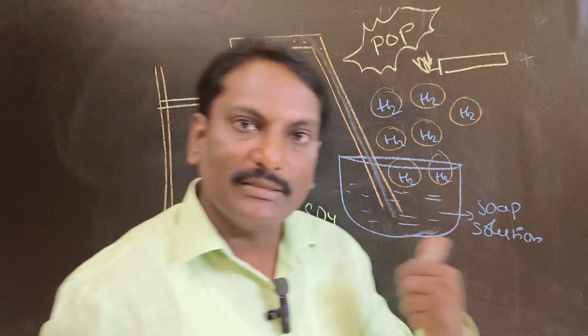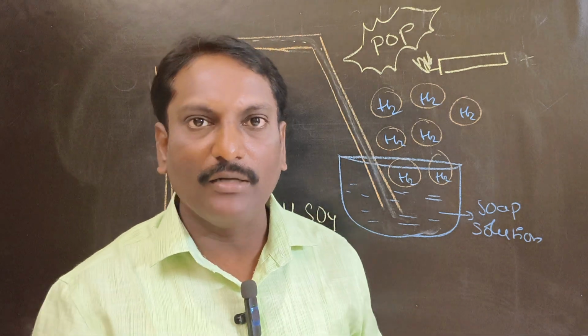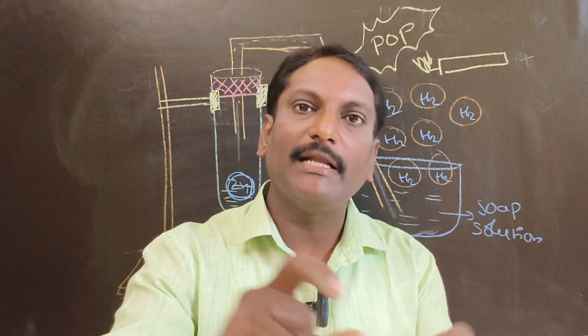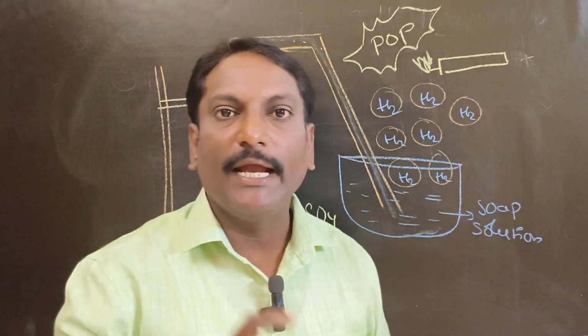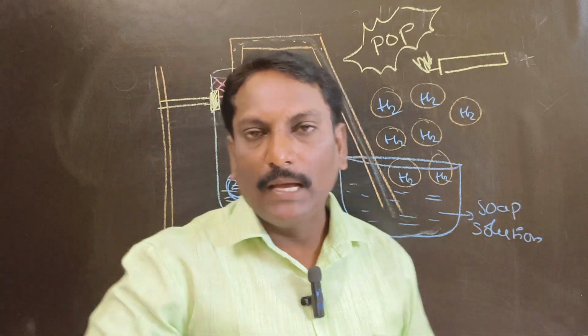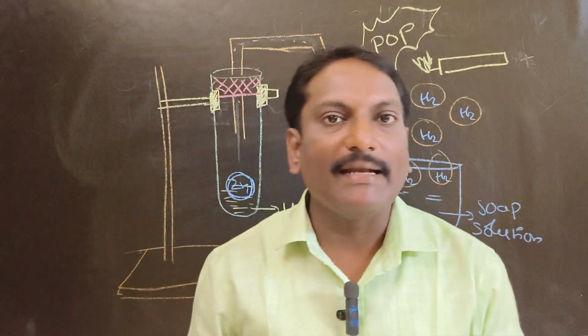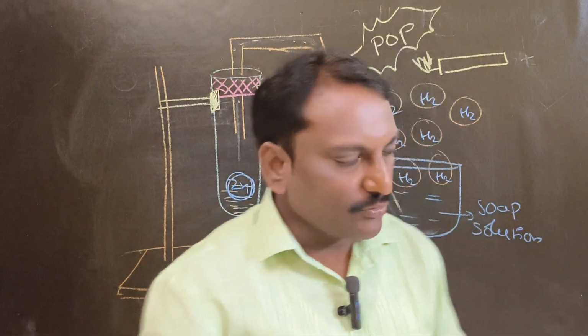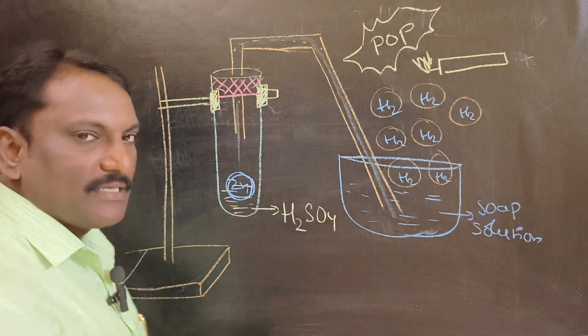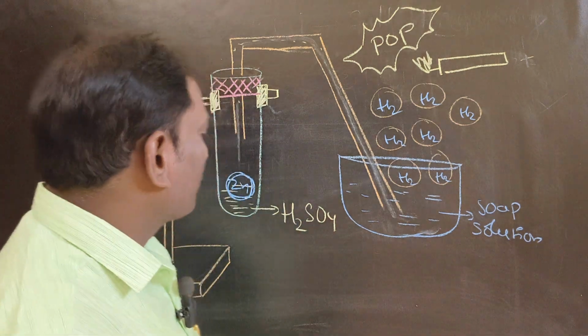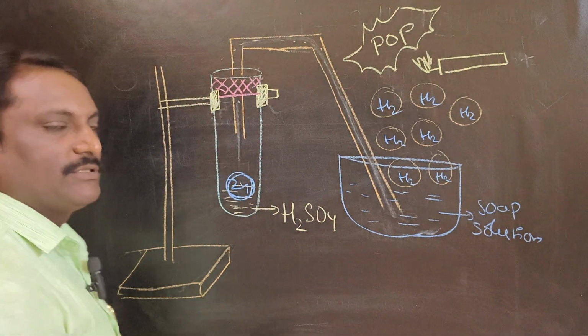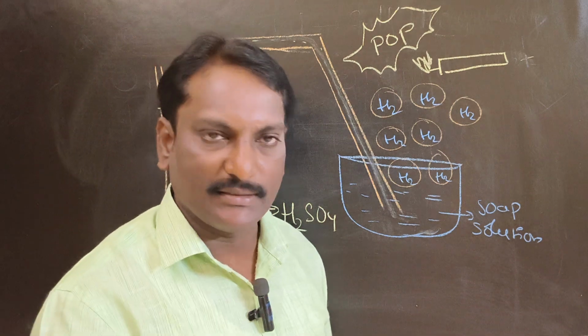To check whether the evolved gas is hydrogen, if you bring a burning candle near the soap bubbles, it burns with a pop sound. Burning with a pop sound is a characteristic of hydrogen gas. So based on this experiment, we can say that generally acid reacts with metal to give salt plus hydrogen gas.